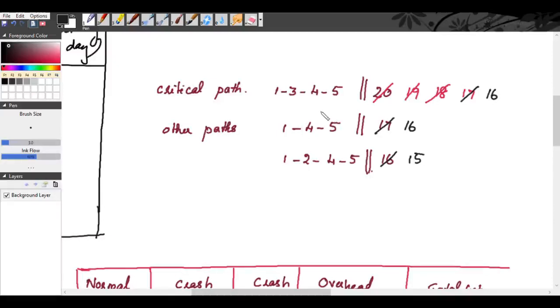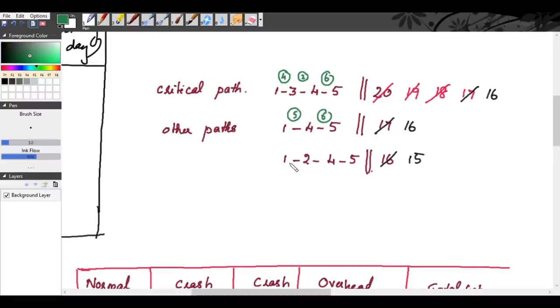See here itself I will write the rank. So for 1, 3 the rank is 4. For 3, 4 the rank is 2. For 4, 5 the rank is 6. For 1, 4 the rank is 5. For 4, 5 the rank is 6.